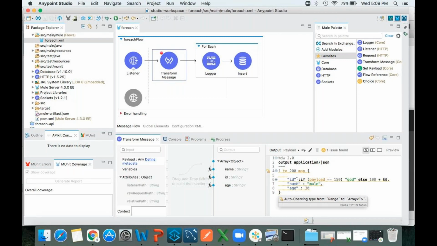Correct? If payload double equal to 150, it will print God, or else it will print 150.